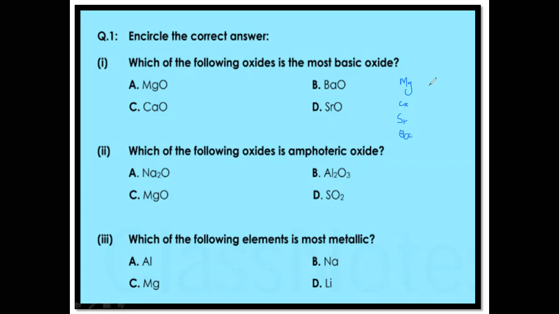So you can see that the sequence of these elements in the periodic table in group number 2 is magnesium, calcium, strontium, and barium.